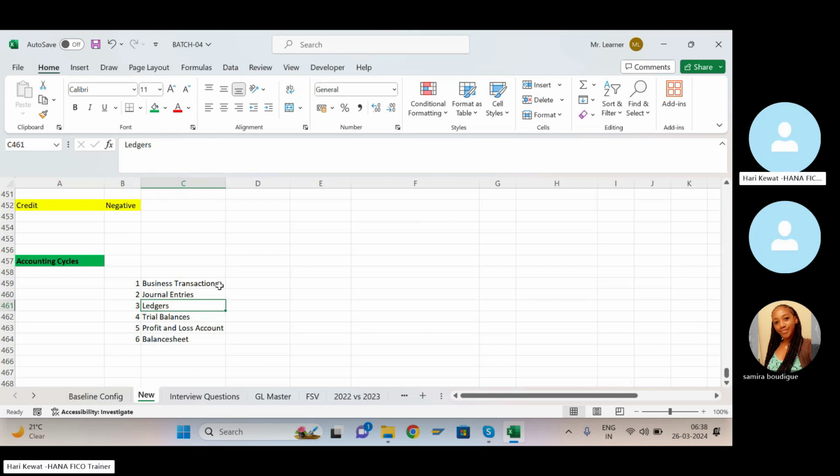Whatever net balance is there in the ledger, that I have to carry forward and put in the trial balance. Then with the help of the trial balance, I have to prepare the profit and loss account and the balance sheet. From the trial balance, whichever are expense and revenue related transactions will go in the P&L. Whichever are liabilities and assets will go in the balance sheet.